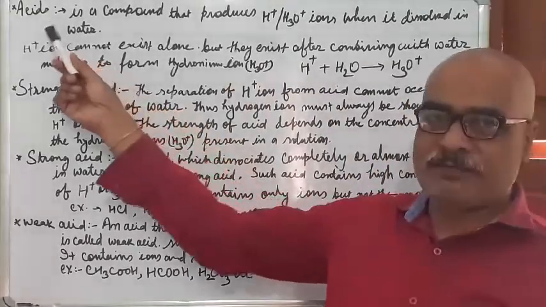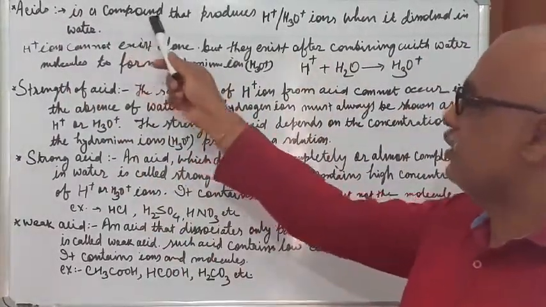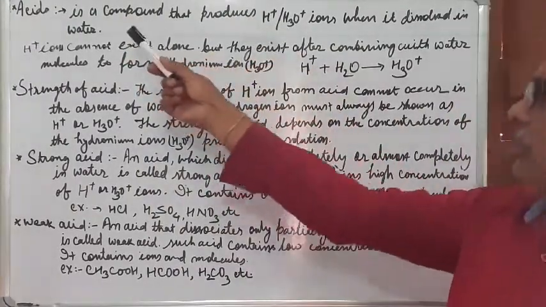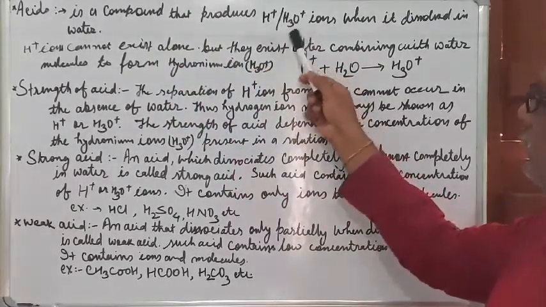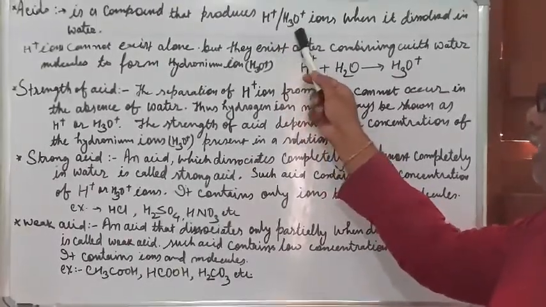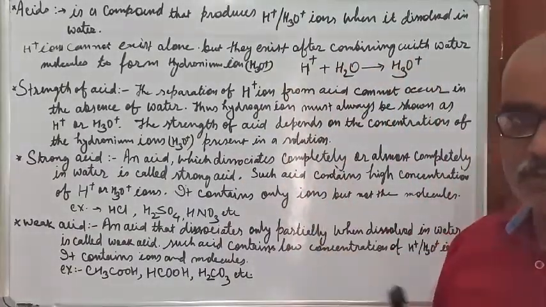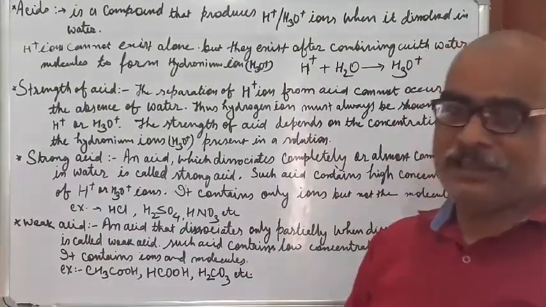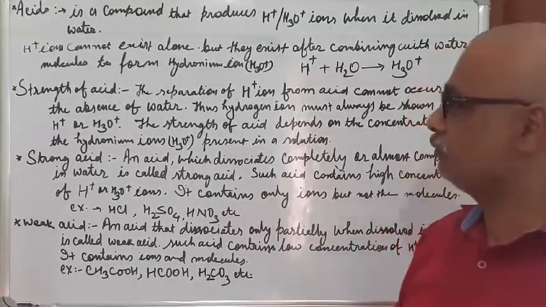So how can we define an acid? On the basis of this explanation, now we can say that an acid is a compound that produces hydrogen ion or hydronium ion. This is known as hydronium ion, and this is hydrogen ion. When it dissolves in water, that means acids are those compounds which produce H plus ion or H3O plus ion when dissolved in water. Okay, so a very simple definition.